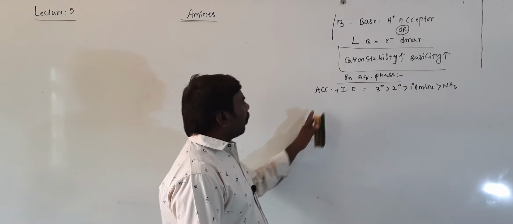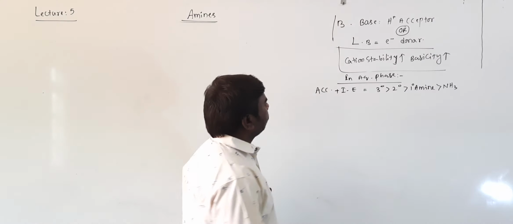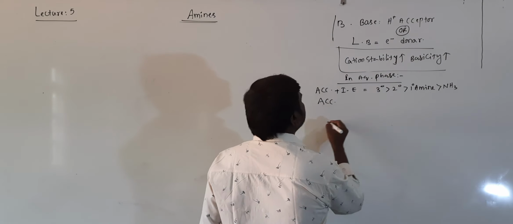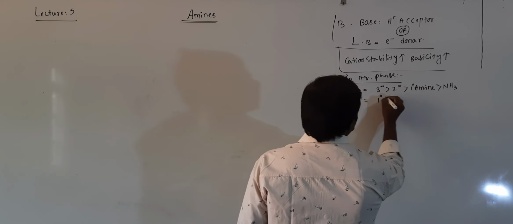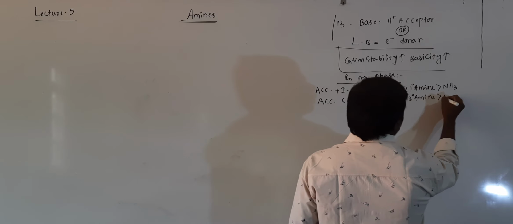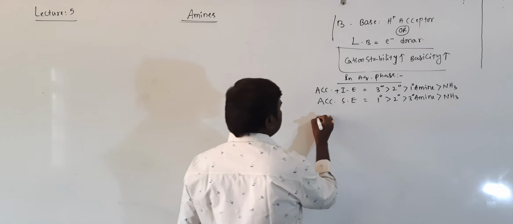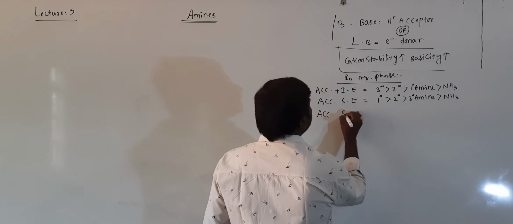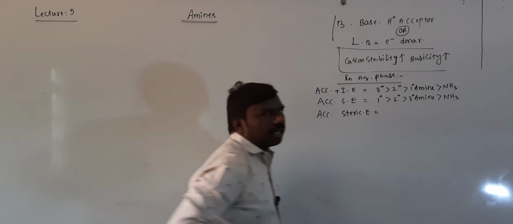Right students, according to the plus I effect, tertiary greater than secondary greater than primary. According to the solvation effect, primary greater than secondary greater than tertiary amines, followed by NH3. Right? One more effect is there, students: the steric effect. And what is the right order?